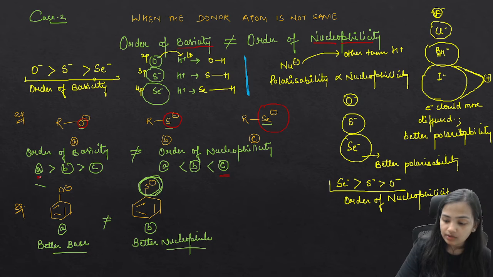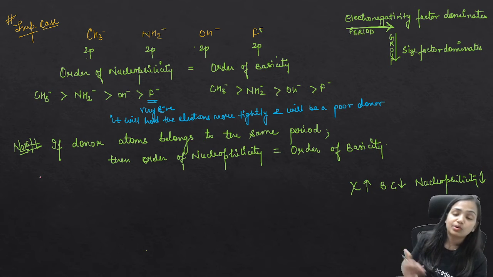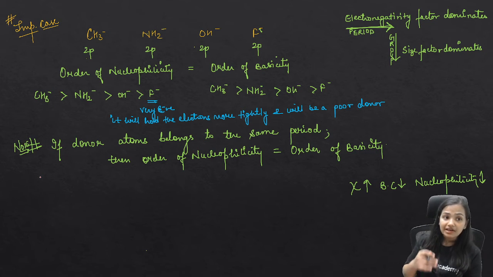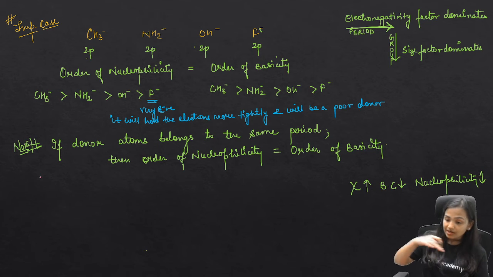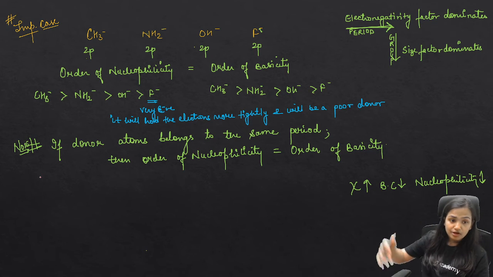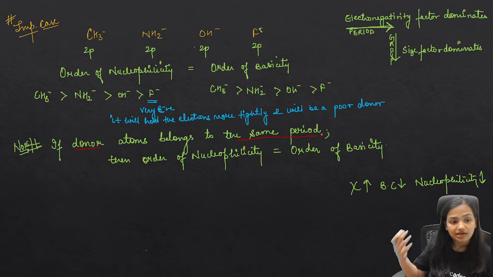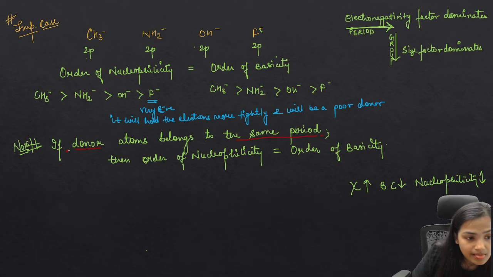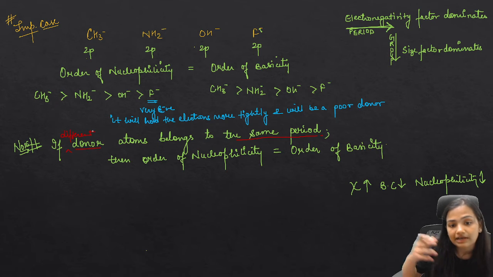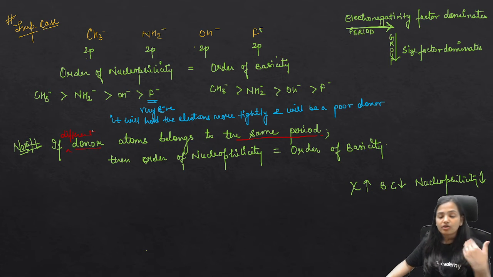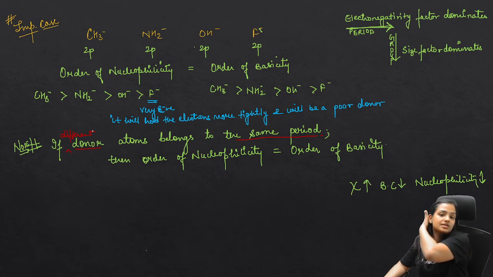Now the next important case which I have taken is when the different donor atoms belong to the same period. If different donor atoms belong to the same period, write this down, then the order of nucleophilicity and basicity becomes the same.